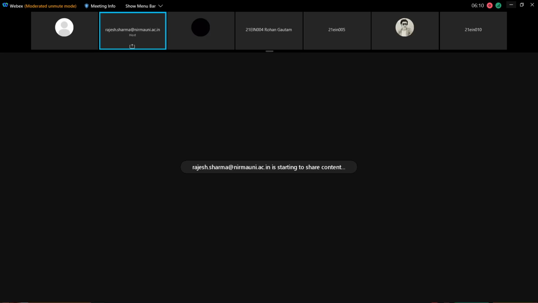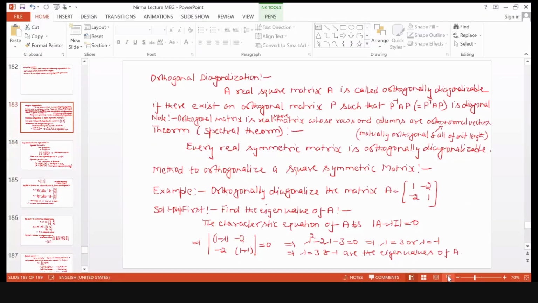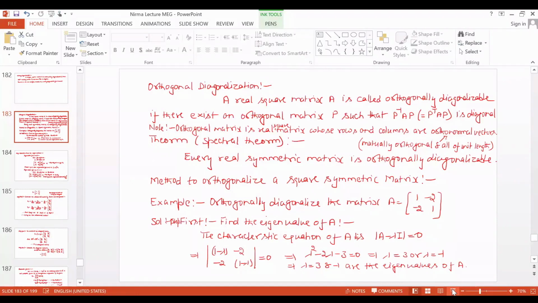Diagonalization. Now, what is diagonalization? We have learned this. A real square matrix is diagonalizable if there exists an invertible matrix P such that P inverse AP is equal to a diagonal matrix D. And what are the conditions for diagonalization? If the number of linearly independent eigenvectors of a matrix is equal to its order, then that matrix is diagonalizable. So an n cross n square matrix is diagonalizable if it has n linearly independent eigenvectors.